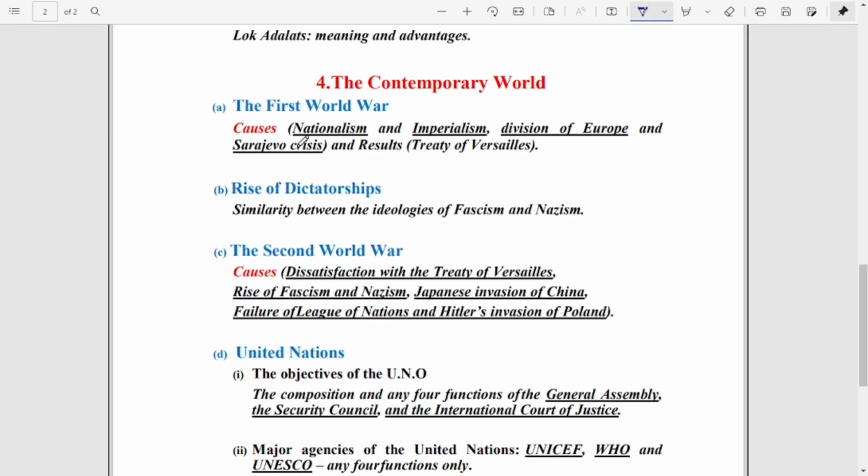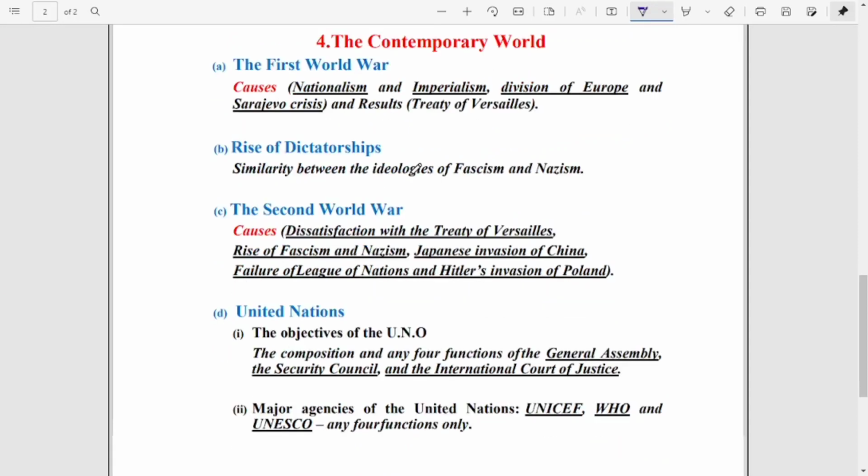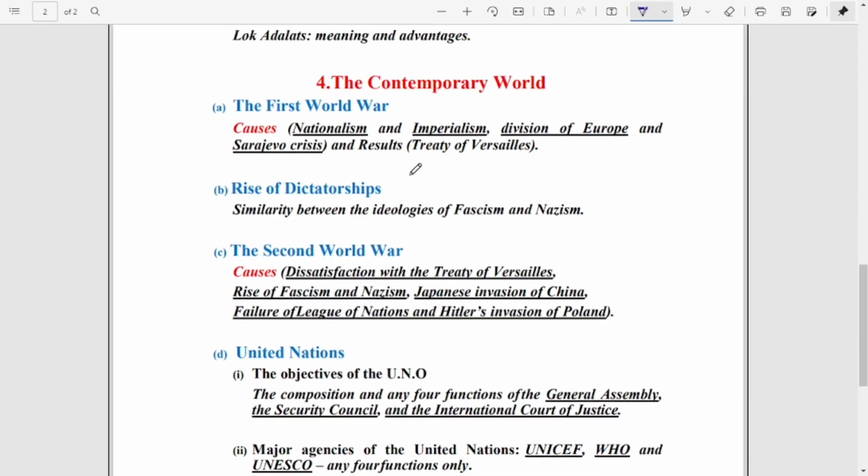Contemporary world, that is world history. We have already done the Indian history part in the first semester, so now the full contemporary world is left. From here, which topics do we have to go through for our second semester? The first one is the First World War. When you start preparing the First World War, you have to focus on the causes: nationalism, imperialism, division of Europe, and the Sarajevo crisis, that is the immediate cause of the First World War, and the results.